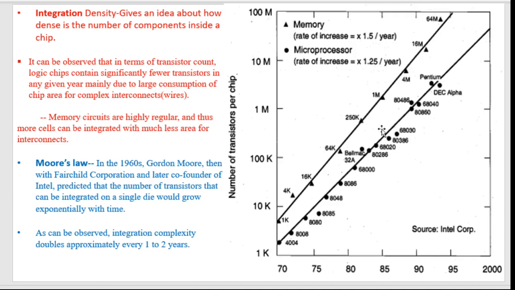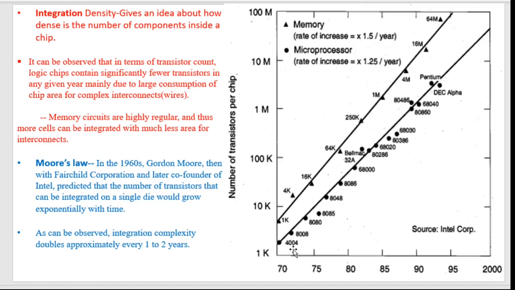But what is the overall idea that we can get from this graph? Look at the microprocessor chip first. Around 1970, I think the first microprocessor chip was launched by Intel, and that was named 4004, if you can remember.